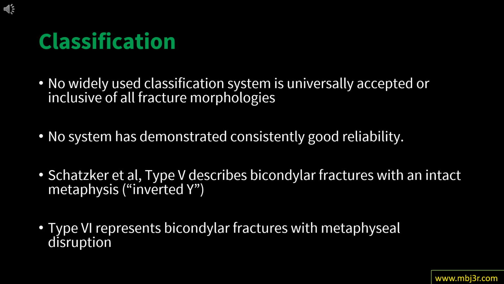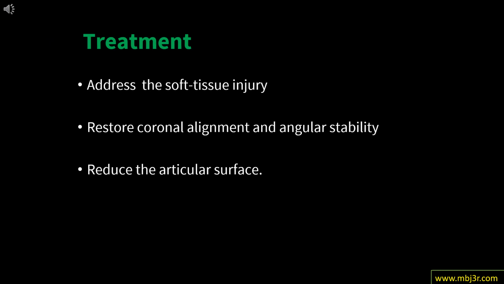Schatzker type 5 describes bicondylar fractures with an intact metaphysis, and type 6 represents bicondylar fractures with a metaphyseal disruption. The treatment of bicondylar tibial fractures should be directed at addressing the soft tissue injury, restoring coronal alignment and angular stability, and perhaps to a lesser extent reducing the articular surface.